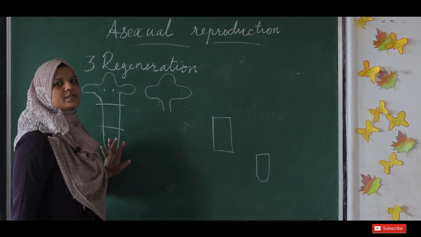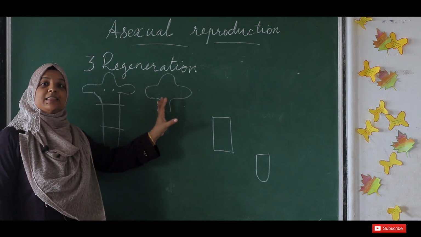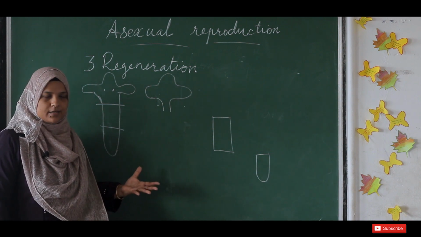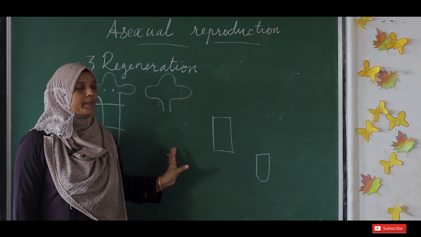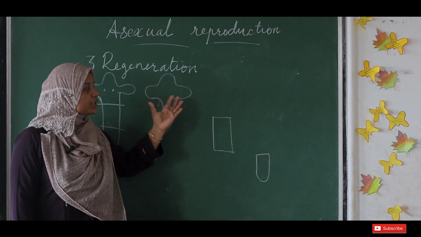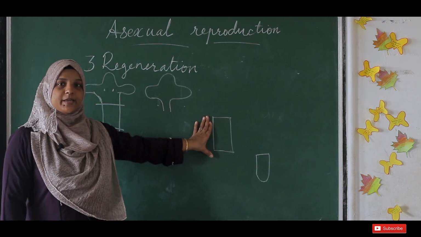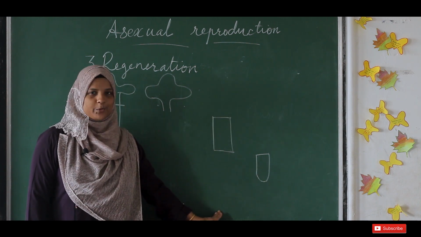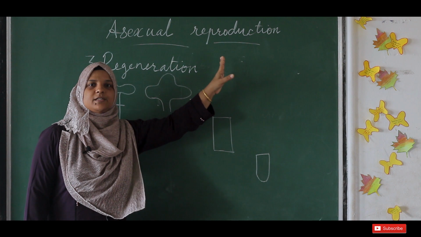Now what happens to these pieces? From each piece, the lost body part of the organism can be regenerated. This head portion loses the remaining part, the middle part and the tail part. From this head portion, it can form the remaining body. From the middle piece, it can grow its head portion and at the same time its tail portion. From the tail piece, it can grow the remaining middle piece and the head piece.